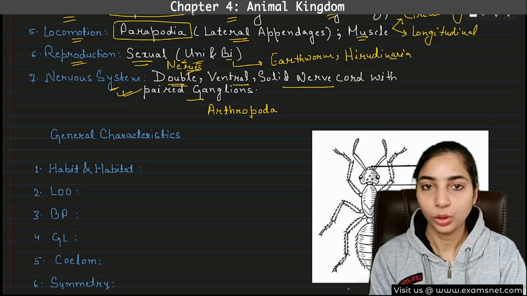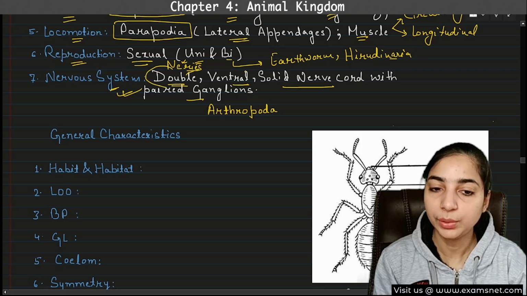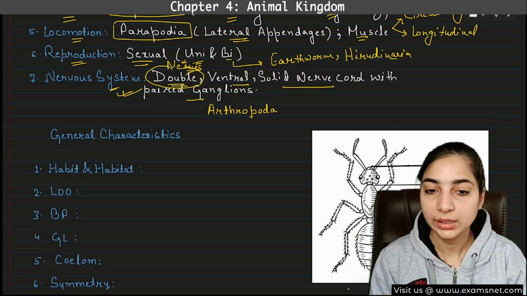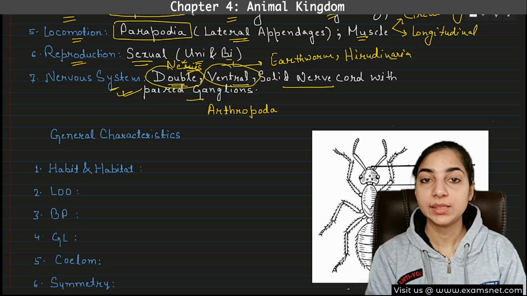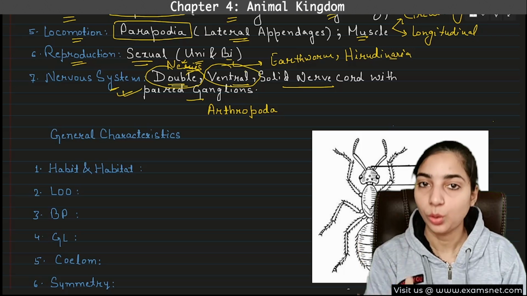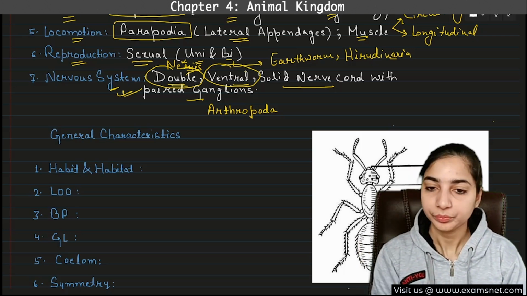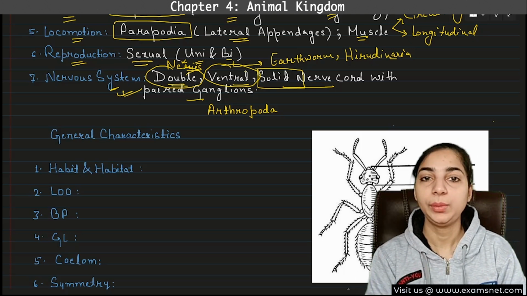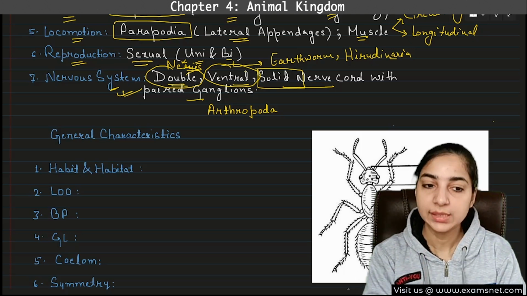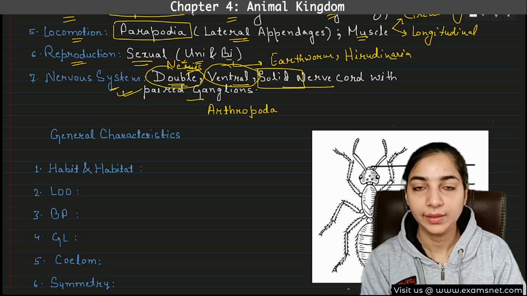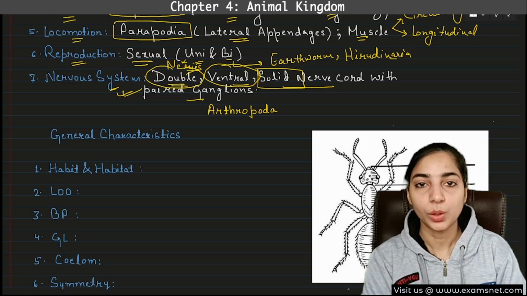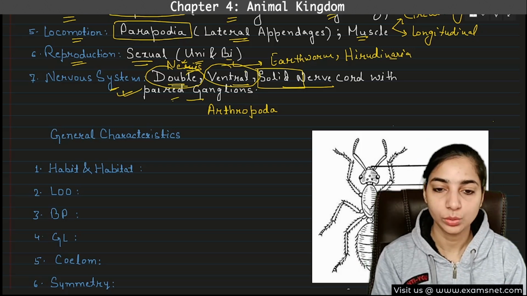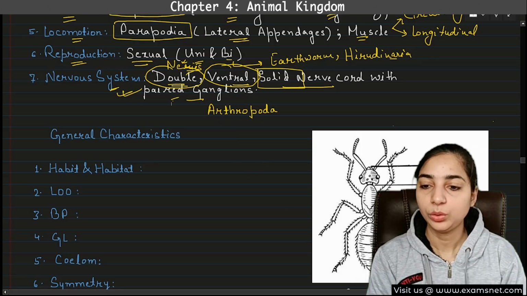Annelida is a non-chordate. Here there are double nerve cords, two nerve cords, whereas in chordates there will be a single nerve cord. Here the nerve cord is ventral, whereas in chordates it will be dorsal. Here the nerve cord is solid, but in chordates it will be hollow. So in non-chordates the nerve cord is double, ventral and solid, whereas in chordates it will be single, dorsal and hollow. Everything is just opposite. And here paired ganglia are also present. So this was all about the Annelida.